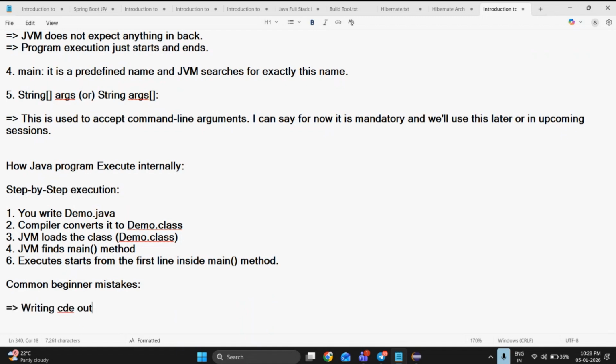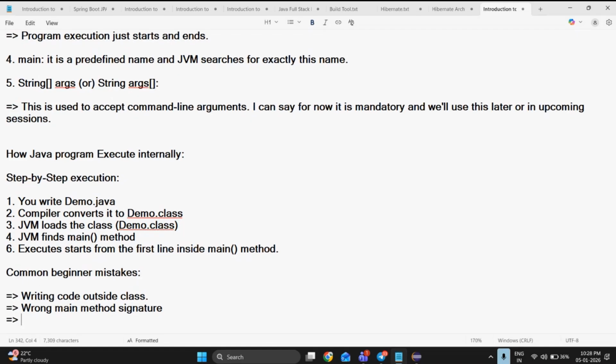Writing code, what are the things they are going to do? Writing code outside the class. If you are writing the code outside the class, the code is not going to be compiled or executed. Okay, fine. Wrong main method signature. Signature is nothing but the way we are declaring the method.